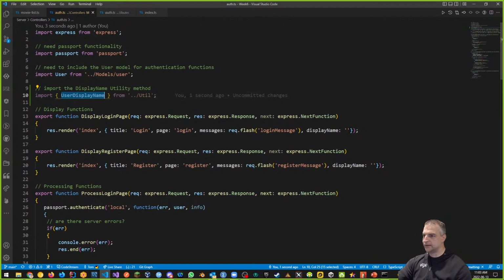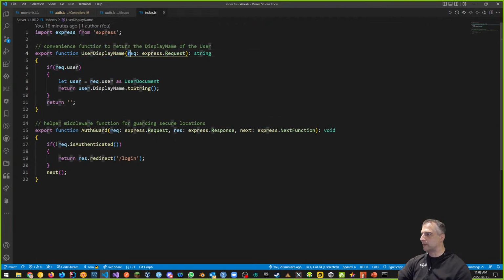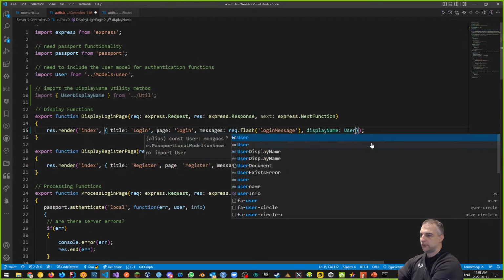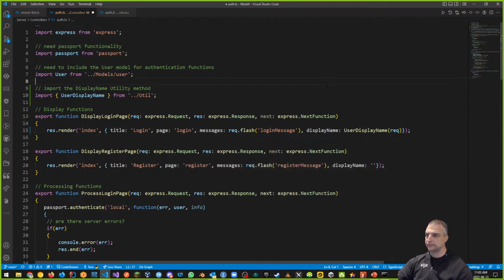The way this is going to look is, if you look at the user display name, let's go to definition for that. The user display name requires a request object. That's what it needs, okay? That means I got to give it a request object here. So I'm going to go to user display name and pop in the request object. Just pass that through. And I'm going to do that every single time now. This is the new way we're going to do it for user display name, and that is for my display login and display register page. But this structure with my user display name has to be everywhere. Okay, that's how it's got to be from now on.